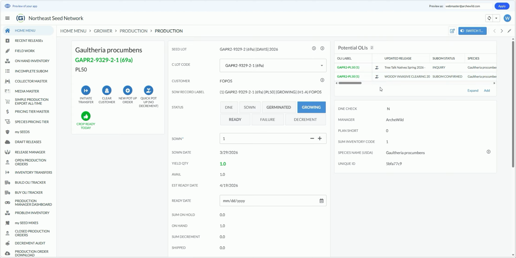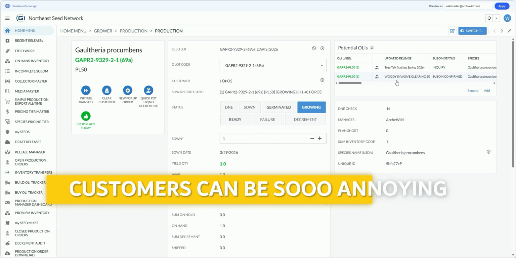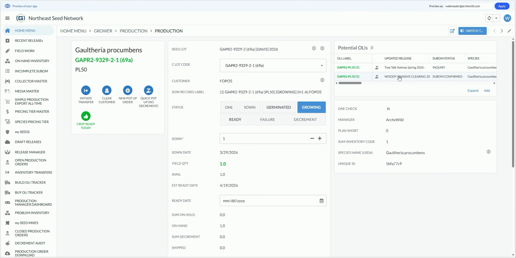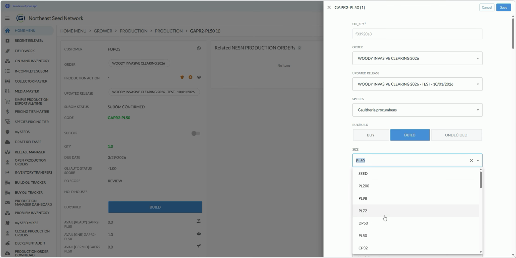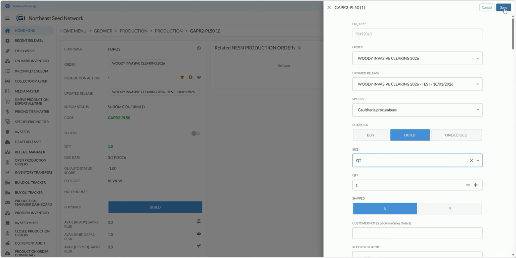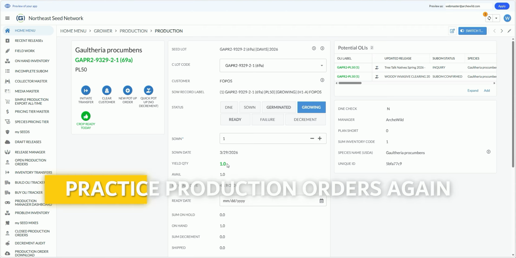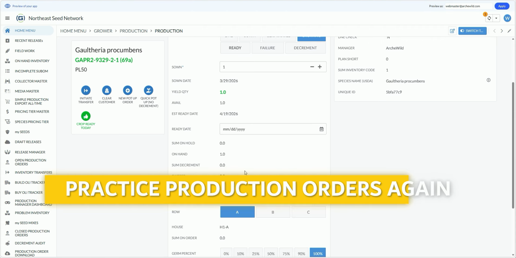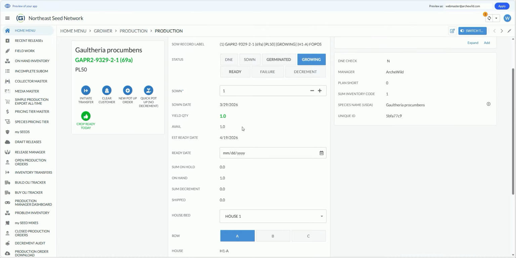Now let's do the scenario where the project manager came back and said, you know, I do want a quart after all. That's not a problem. We're going to click in on that line item and edit it and change the size back to quart. Fine. So it's now a quart, and once it syncs, that line item will disappear from this panel. But now we need to pot up this tray of PL50s into quarts. Because the crop is in the growing state, we are able to pot it up.